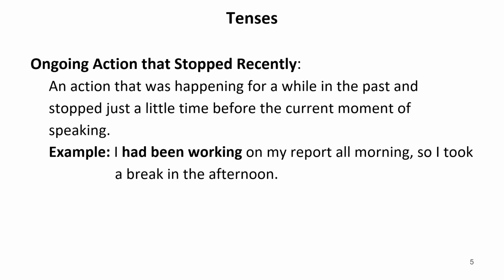Ongoing action that stopped recently. An action that was happening for a while in the past and stopped just a little time before the current moment of speaking. For example, I had been working on my report all morning, so I took a break in the afternoon. So this was going on for the entire morning. That's why this happened now. So these kinds of sentences are also written in past perfect continuous tense.